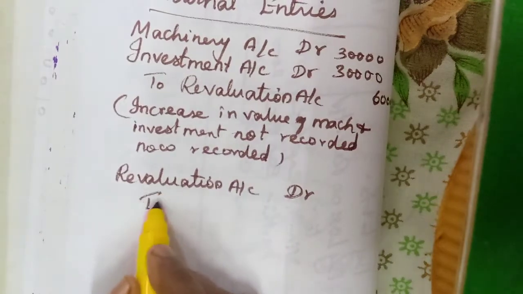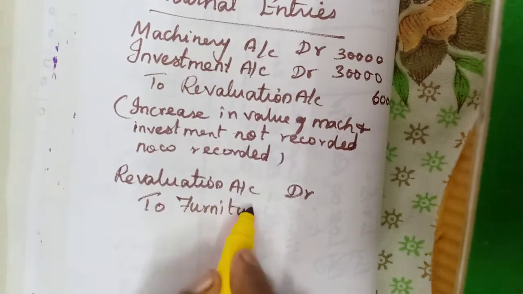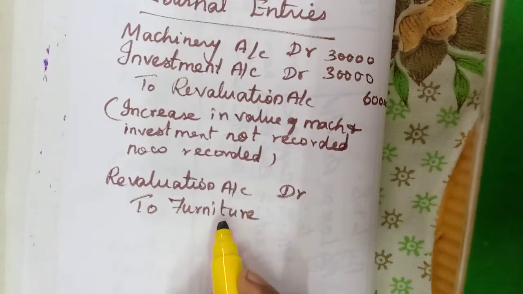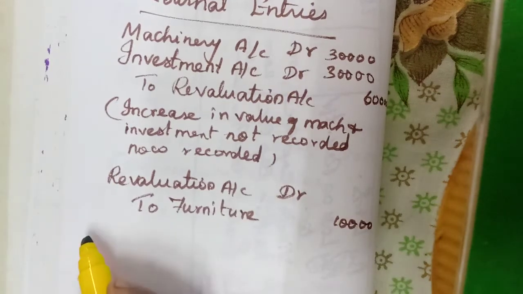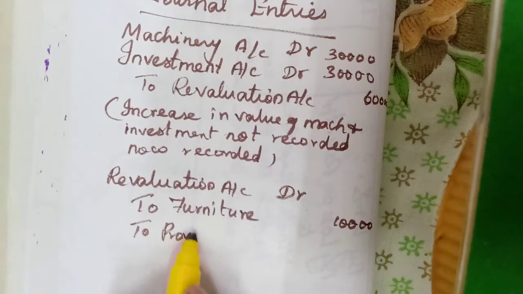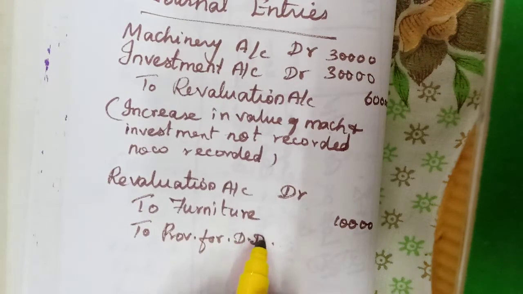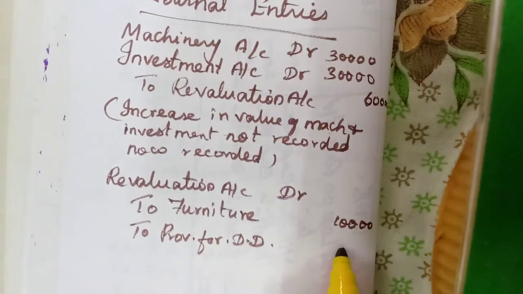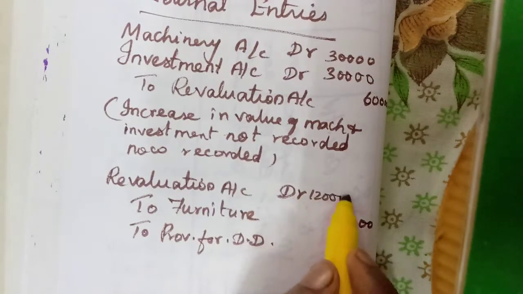Revaluation account debtor to furniture. Furniture how much amount? 10,000. Then to provision for doubtful debts. That increased to 5,000. Already we have 3,000, so only 2,000 is increasing. So 12,000 debit.